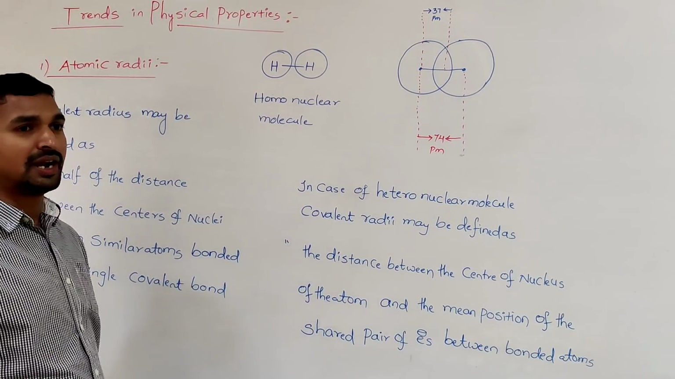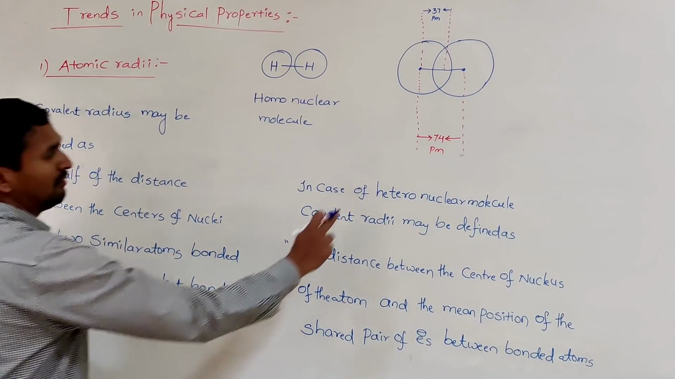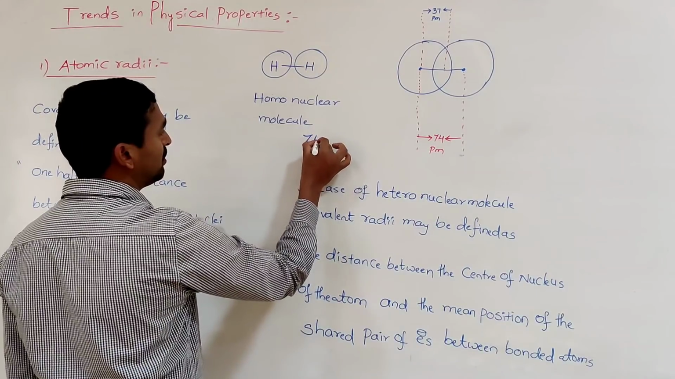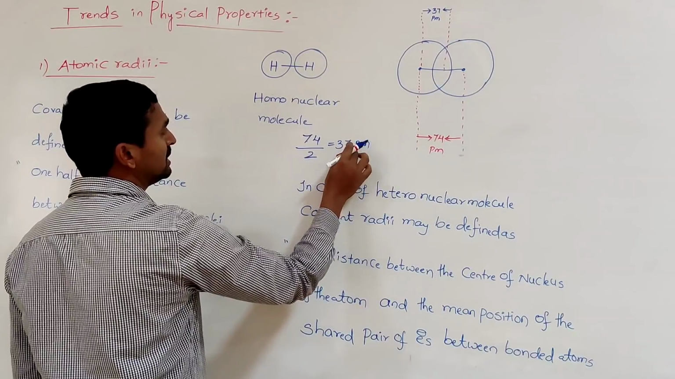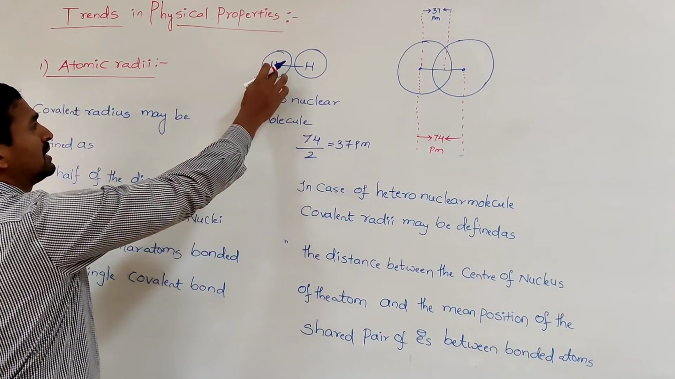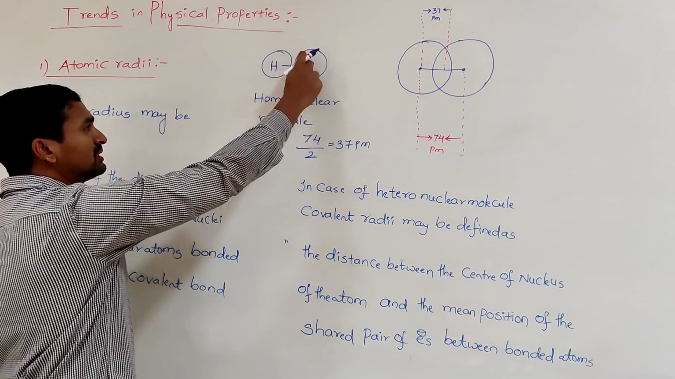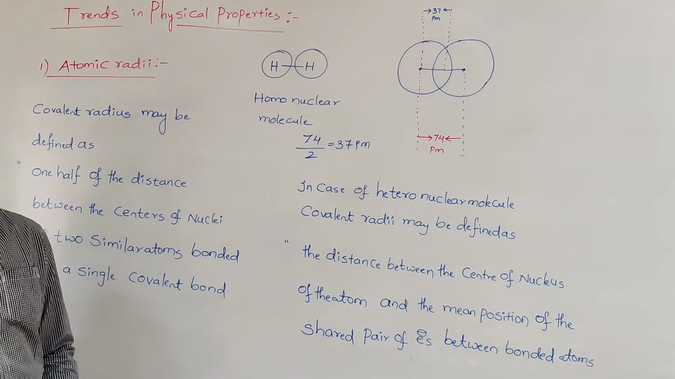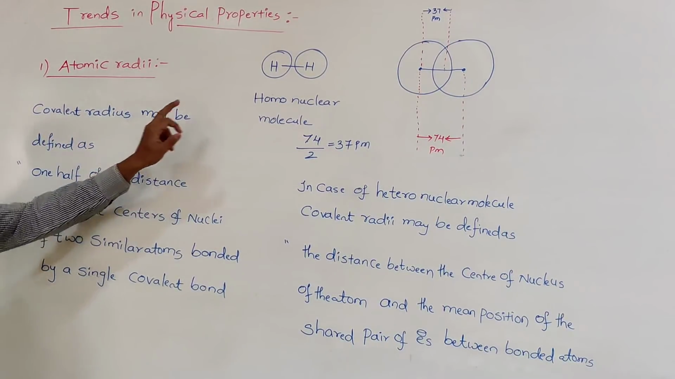Then how do you calculate the radii? Simply half of the distance between the centers of the two nuclei. Half of the distance means here 74 divided by 2. Then you get 37 picometers, which is the atomic radius or covalent radius of which one? Hydrogen atom. This is also the same atom, so that's why this atomic radius is also 37 picometers. So like that, first we find out the internuclear distance between the two atoms. After that, whatever we get is called the covalent radius of a homonuclear molecule.